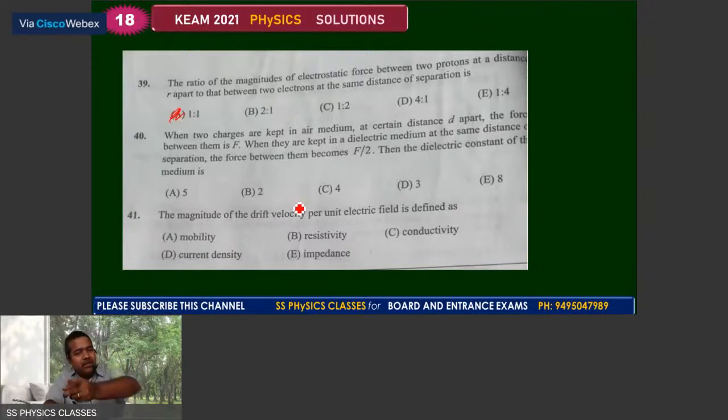When two charges are kept in a medium at a certain distance d apart, the force between them is capital F. When they are kept in a dielectric medium at the same distance of separation, the force between them becomes F by 2. The dielectric constant of the medium, for question number 40, you get the value as the second one.